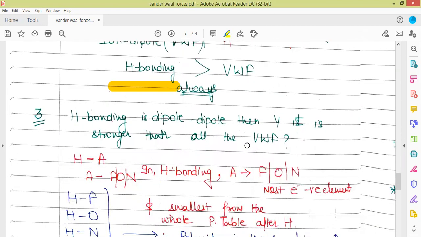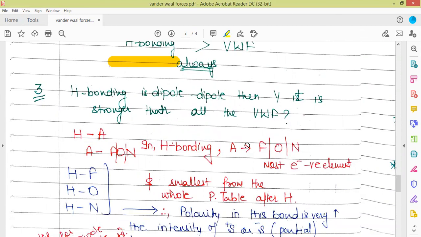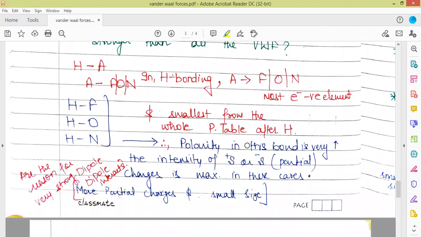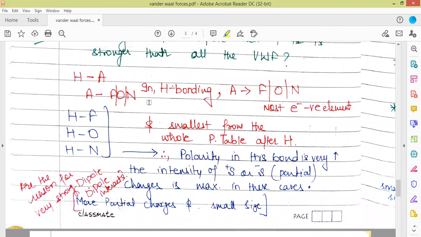The next question is: hydrogen bonding is dipole-dipole, so why is it stronger than all the van der Waals forces? This is the important point I want to discuss with you. In hydrogen bonding, the electronegative element present here, A, is F, O, or N, which are the most electronegative and smallest elements in the whole periodic table, except for the hydrogen atom.